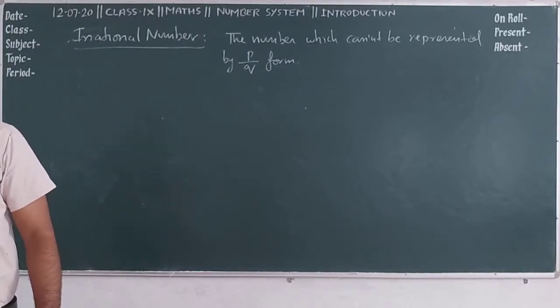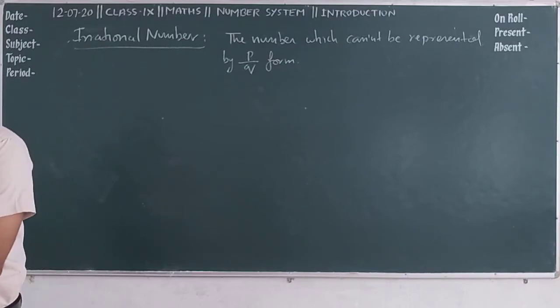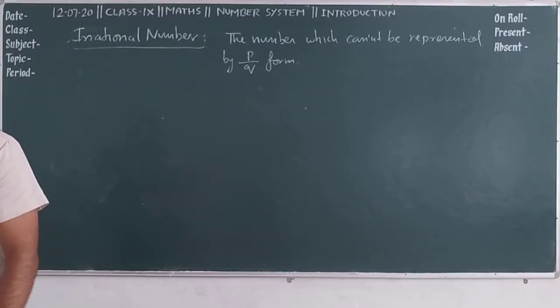Now you can see in your NCERT book, our next topic is to represent irrational numbers on the number line. Like example number 3, locate under root 2 on the number line.